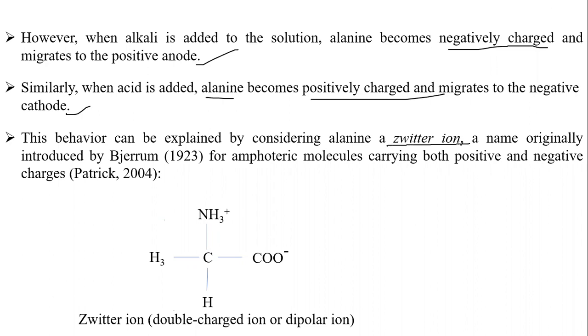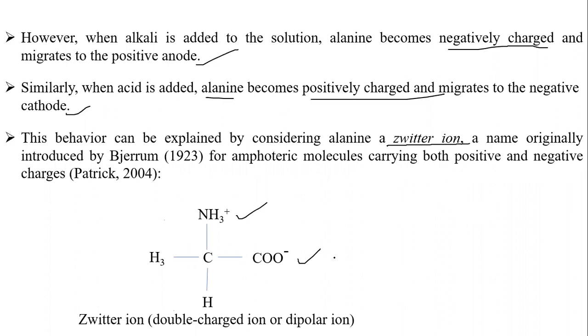This particular ion is called a zwitterion, a name originally introduced by Bergmann in 1922 for amphoteric compounds carrying both positive and negative charges. Any ion which carries both positive and negative charge is called a zwitterion. That means it has both positive and negative charge. A double charge ion or dipolar ion is called a zwitterion.